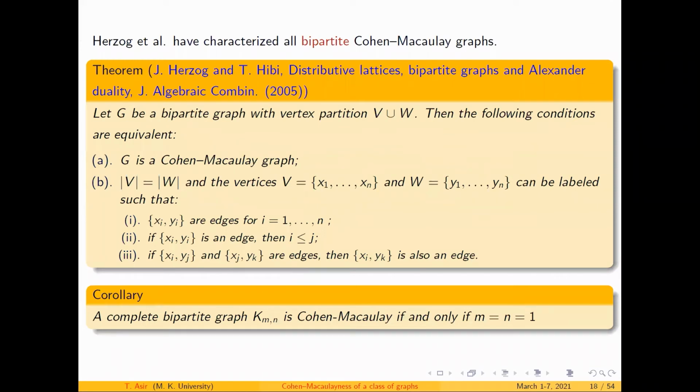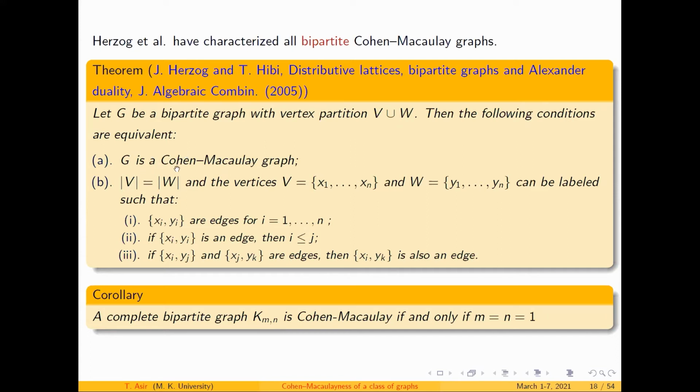Next, the bipartite graphs were characterized by Herzog and his team. Professor Herzog and Hibi did it in the year 2005: which bipartite graphs are Cohen-Macaulay. Here is the corresponding result. They consider a bipartite graph G with the partition sets V and W, and the following conditions are equivalent.